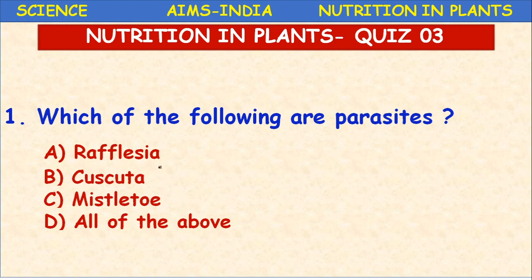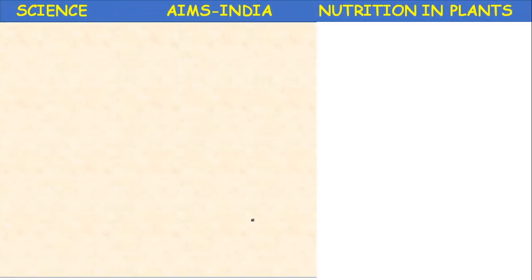Rafflesia is a total root parasite. Cuscuta is a total stem parasite. Mistletoe is a partial stem parasite. So which of the following are parasites? Option A, B, C. So all of the above. The answer is D. Next question.